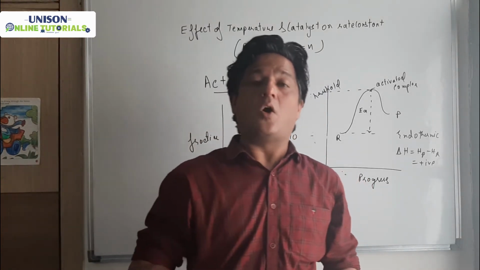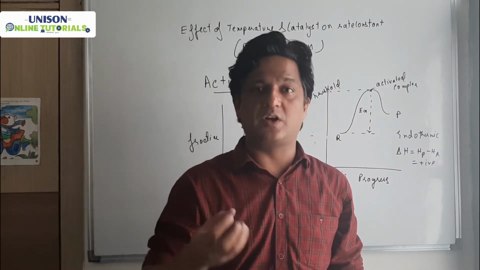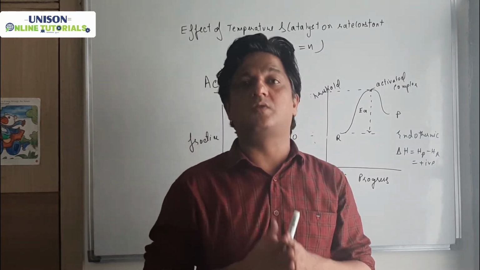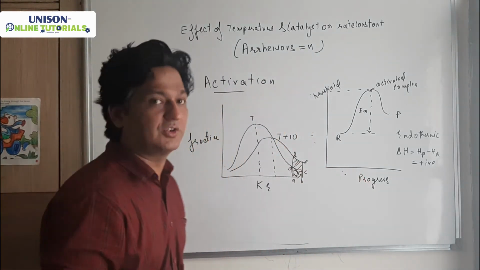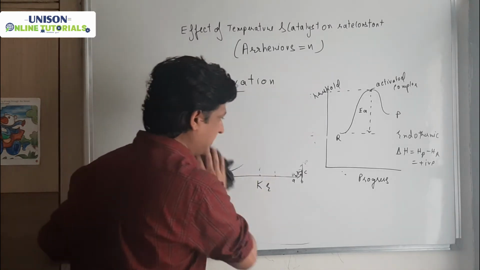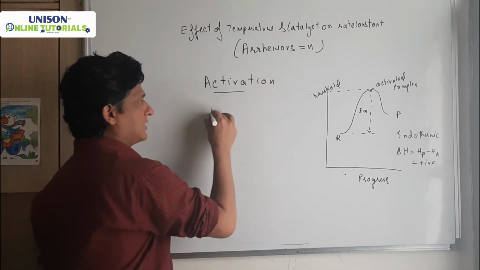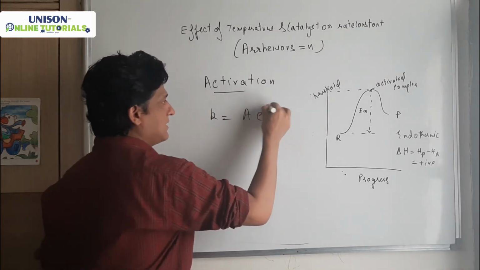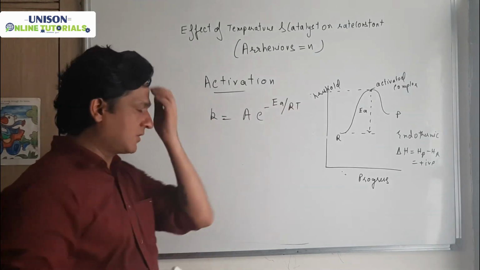So basically on increasing temperature बढ़ाने से आपकी rate constant या rate of reaction क्यों increase करता है? Because due to increase in number of effective collisions. Number of effective collisions बढ़ जाते हैं. तो अब उसी को discuss करने के लिए we'll be doing the Arrhenius equation. So let's see the exponential form of the Arrhenius equation. k equals A e raised to minus EA by RT. Clear? k is the rate constant.